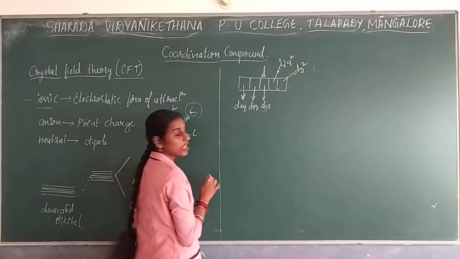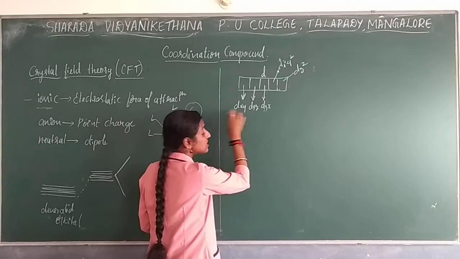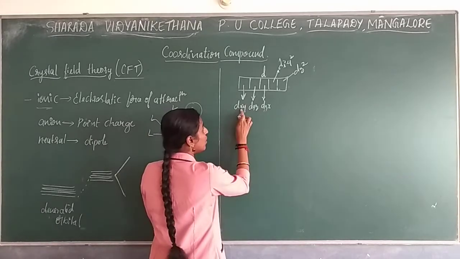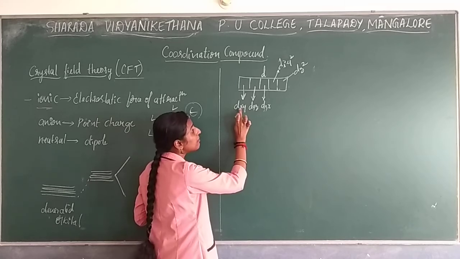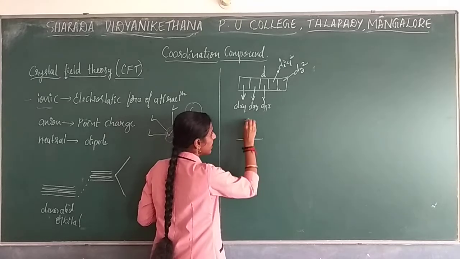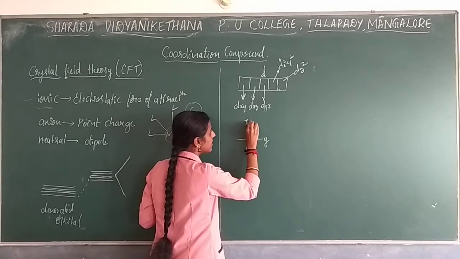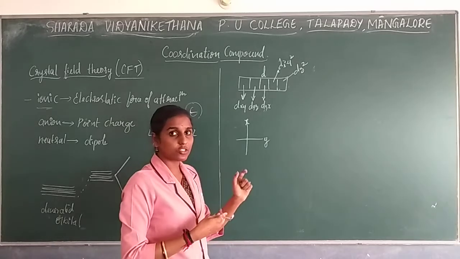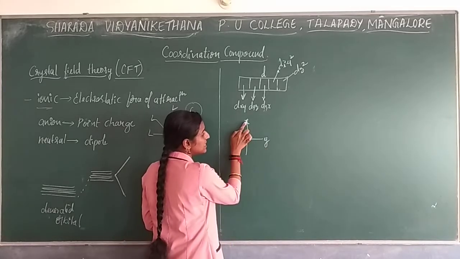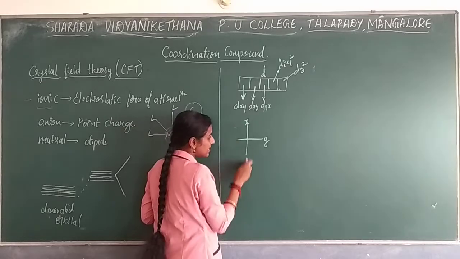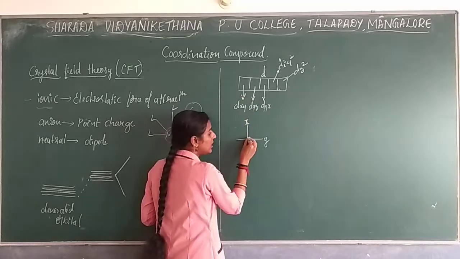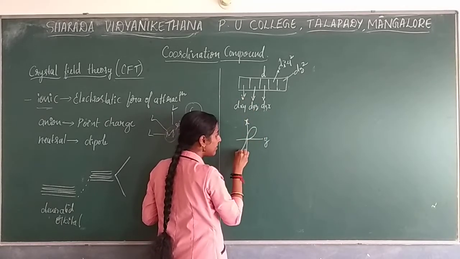Why do we consider this as one set? Look at the structure of the orbital. A d orbital has a double dumbbell shape. Here the lobes are present between the axes. If I consider dxy, let this be your x axis and this be your y axis. The x, y, z axes form a 3-dimensional structure, which is not possible to show here, so I just represent 2 axes and show the structure. The lobes are present between the axes.